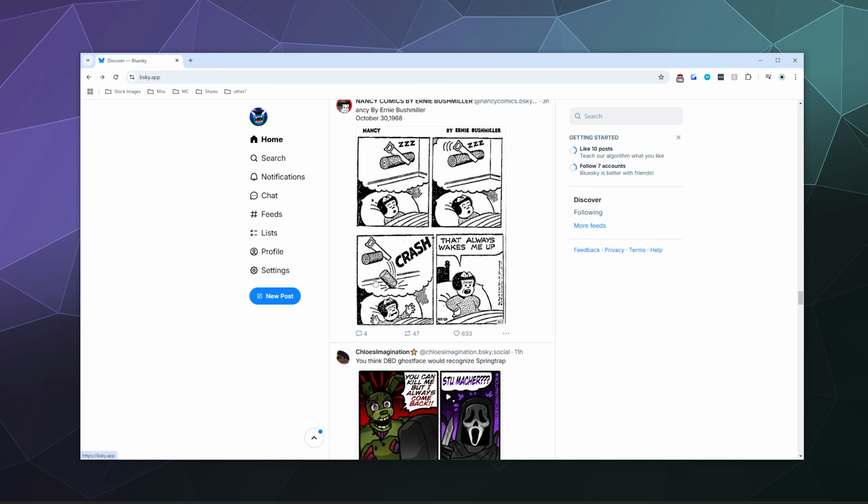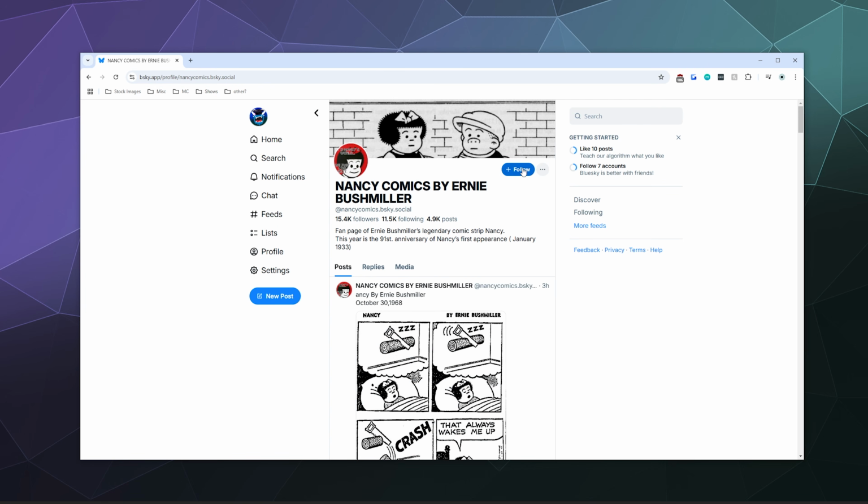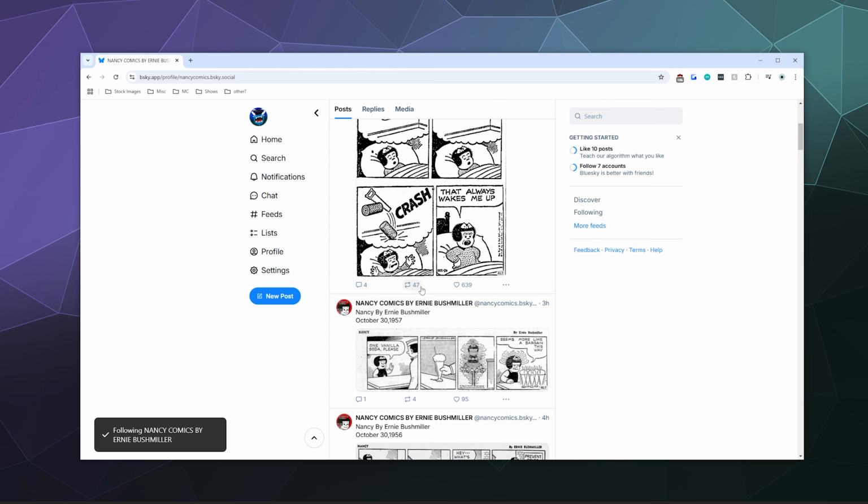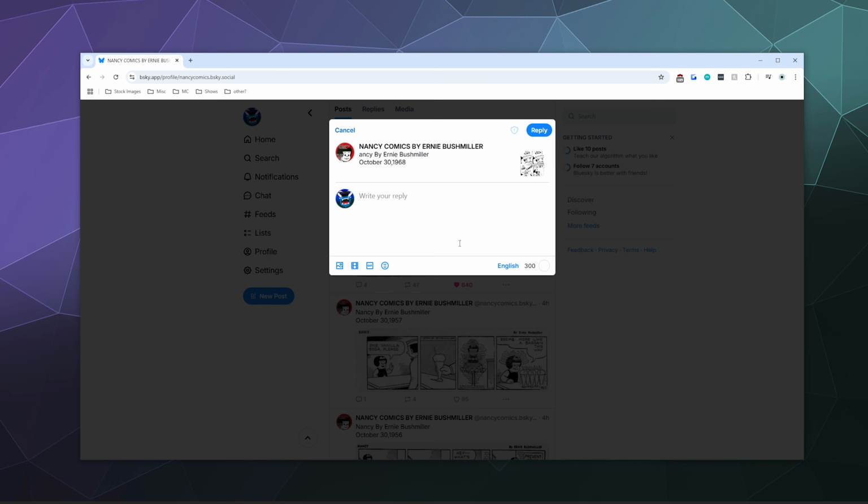So that's basically a brief look at how to do all those different things, how to follow people, how to like their content. And if you want, there's a couple other things that you can do too. This button here allows you to repost a copy of this comic if you found it funny on your profile. And then you can also leave a comment on their post if you'd like to reply, where you can also embed things like images, videos, GIFs, and emojis, or type up to 300 characters on their little posts.